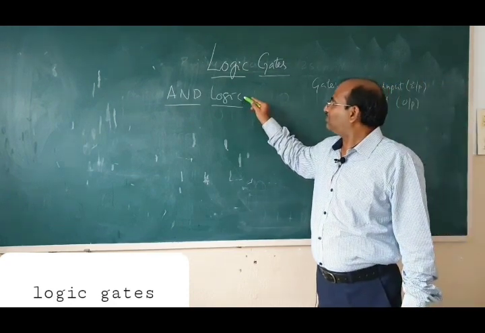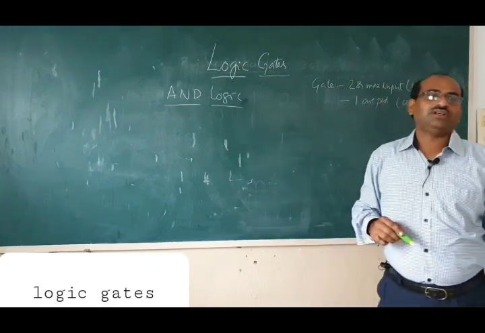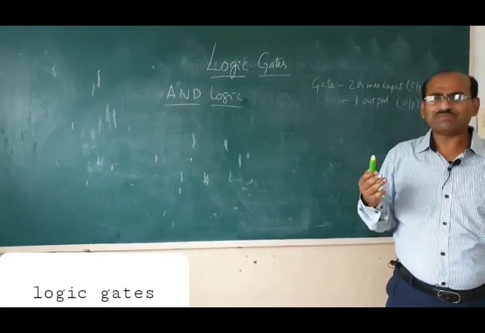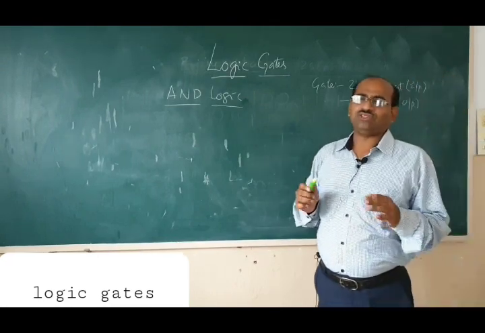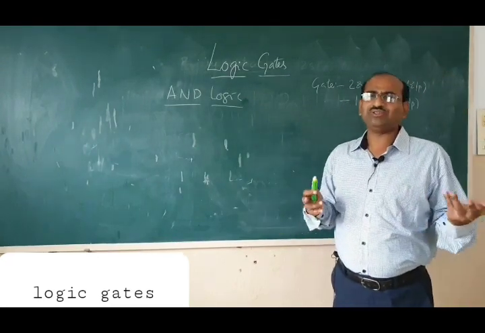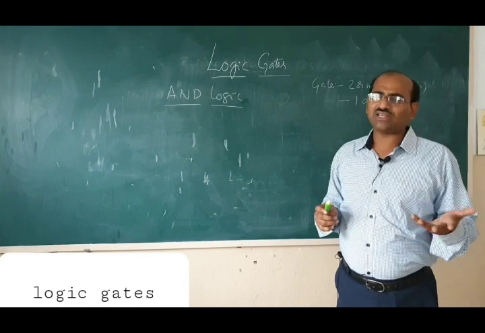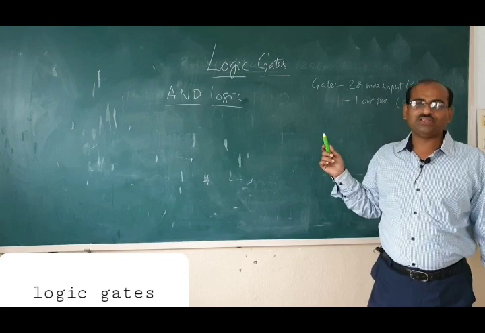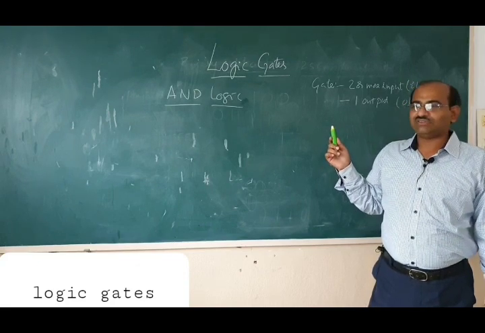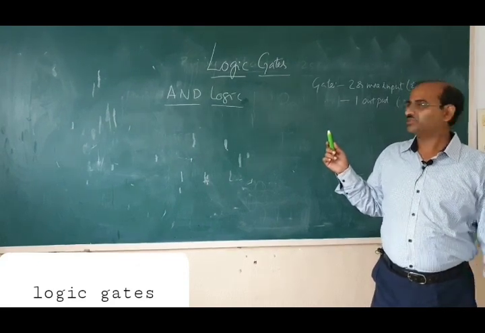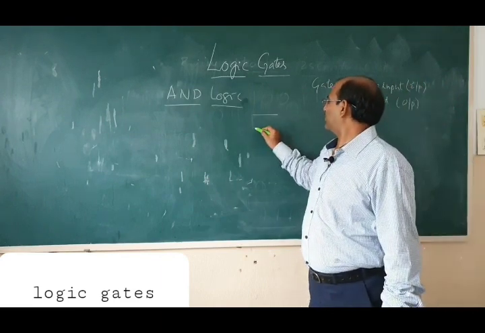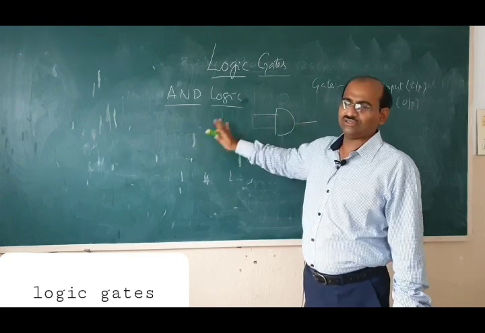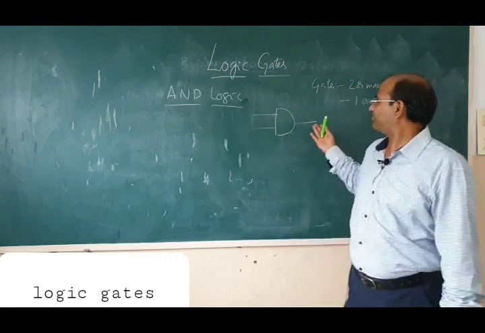Now how to represent a gate? Represent means a simple symbolic representation. We don't draw the entire circuit, and you need not either. It is not necessary. So how to represent an AND gate? That also we will discuss according to our Indian textbooks. Generally in our textbooks, the AND gate is like this. The inputs are on the left side and the right side is the output.